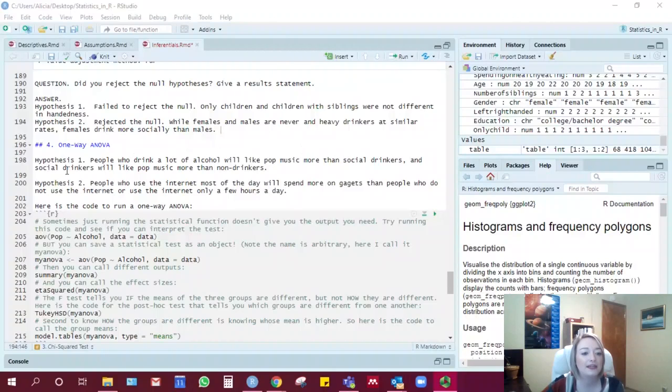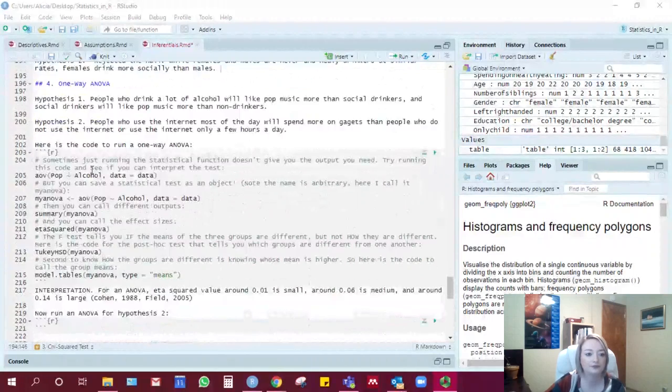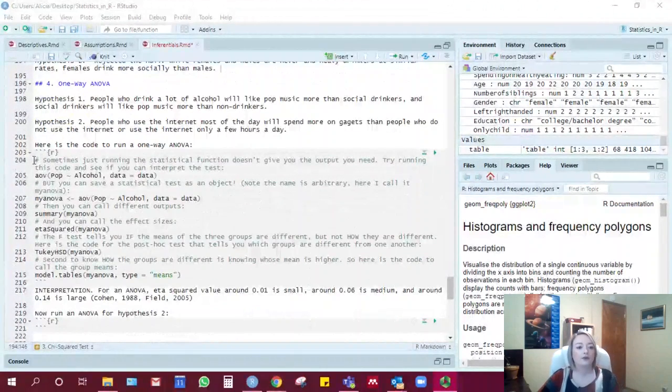Okay, now I'm going to do the one-way ANOVA. So our hypothesis one was that people who drink a lot of alcohol will like pop music more than social drinkers, and social drinkers will like pop music more than non-drinkers. And hypothesis two was that people who use the internet most of the day will spend more on gadgets than people who do not use the internet or use the internet only a few hours a day. Okay, so here is the code to run a one-way ANOVA.